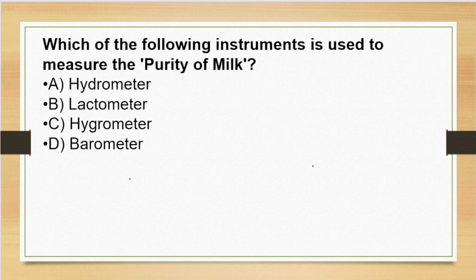Now moving to the next question. Which among the following instruments is used to measure the purity of milk? The options here are hydrometer, lactometer, hygrometer, or barometer. So lacto means milk. So the correct answer of this question will be lactometer.